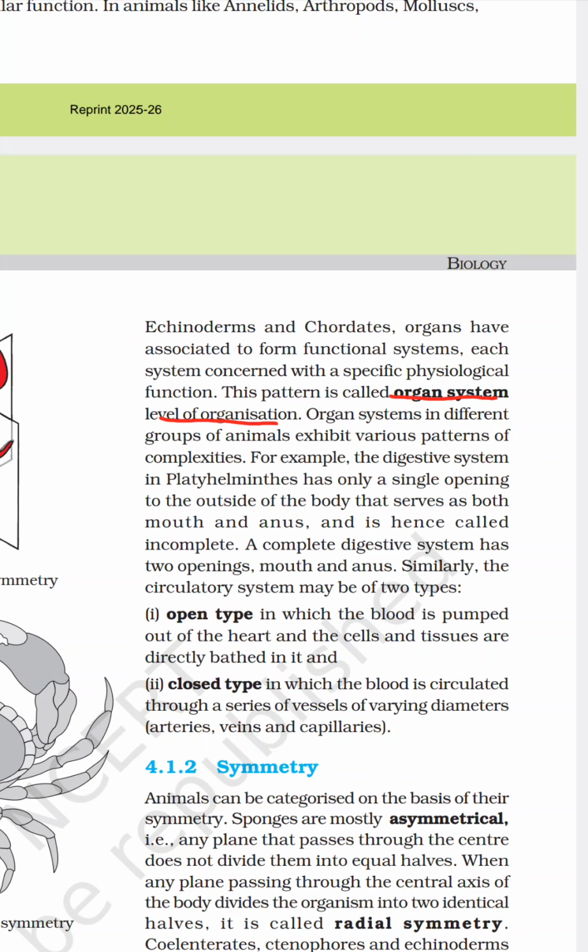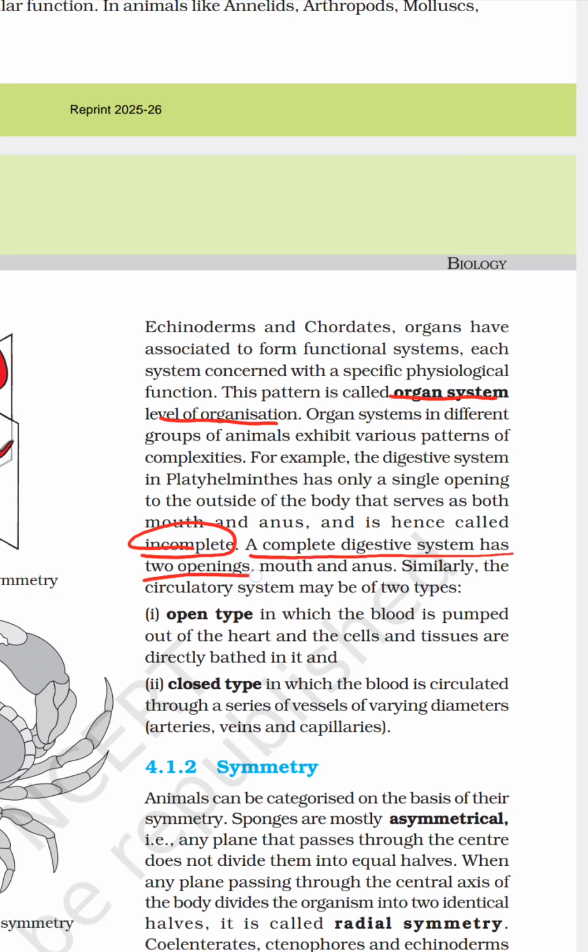For example, the digestive system in Platyhelminthes has a single opening to the outside of the body that serves as both mouth and anus, and it is called incomplete. The digestive system has two types, incomplete and complete. In incomplete, only a single opening is there, which acts as both mouth and anus. Whereas with two openings, mouth and anus, it is known as complete.